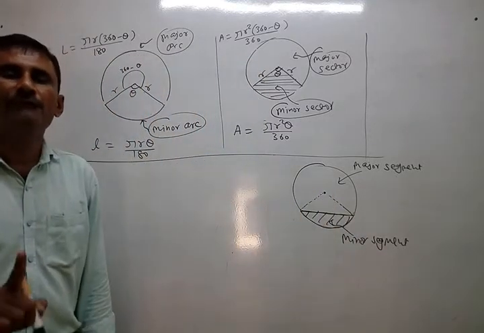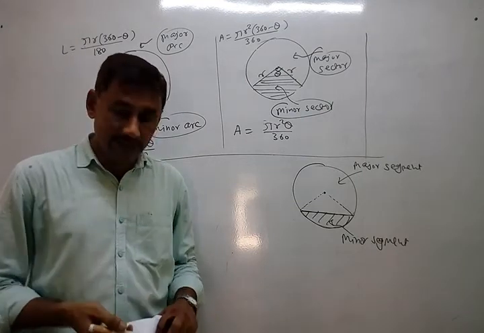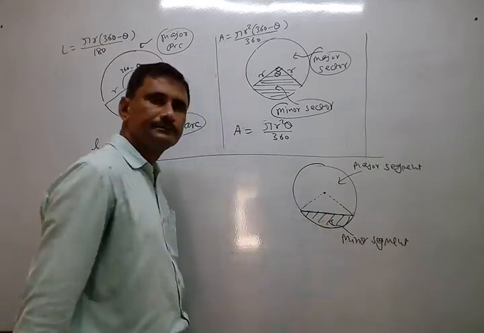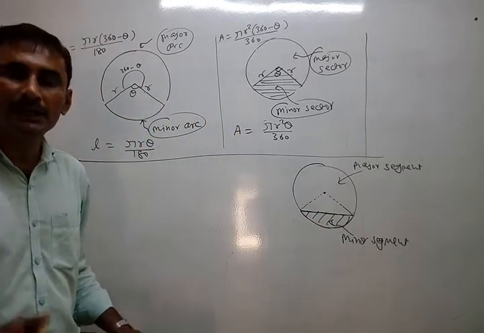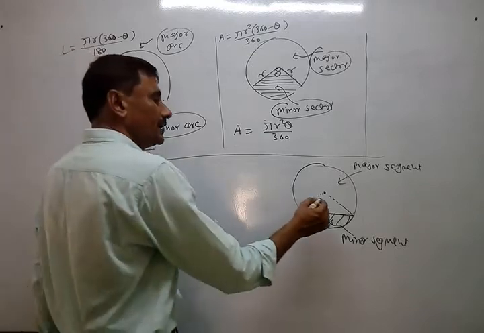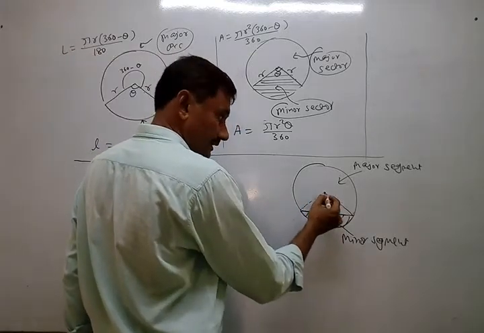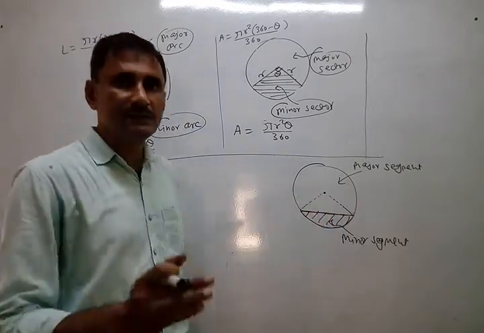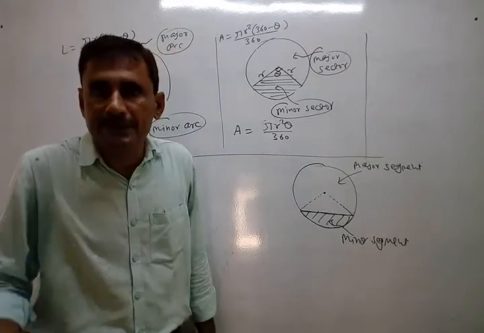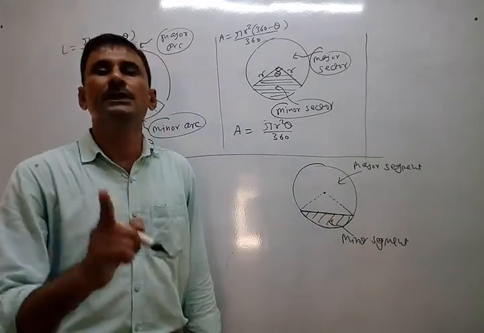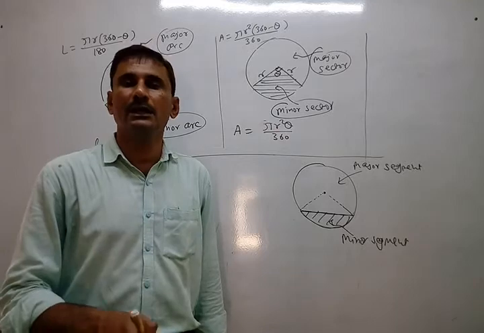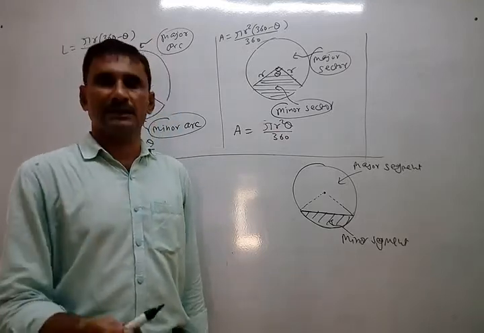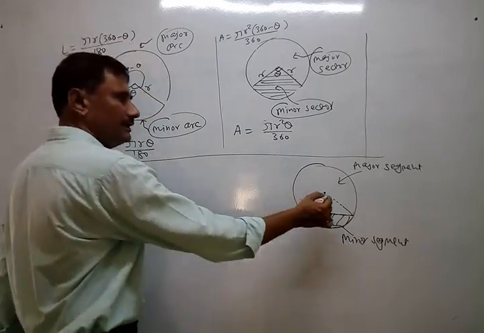So every time, whenever area of segment is asked, at that time you have to find area of sector first of all, then area of triangle, this part. If you take the difference, means you subtract area of triangle from area of sector, then the remaining part is segment only. So indirectly you can find area of segment by finding area of sector as well as triangle. Then and then only you can find this one.